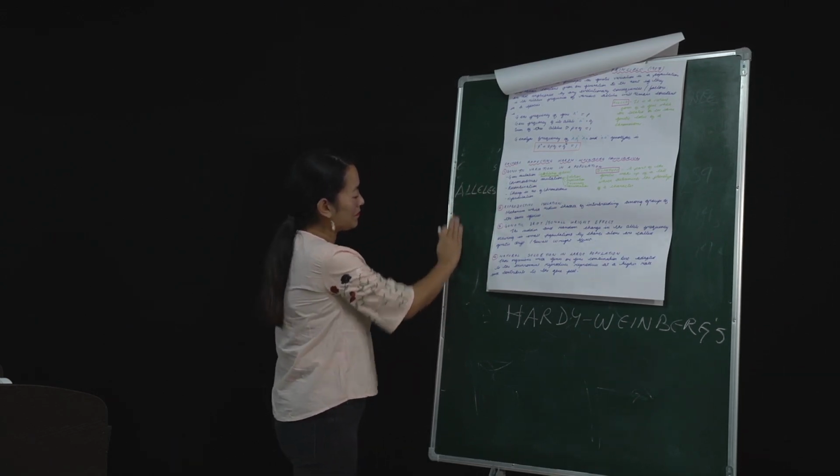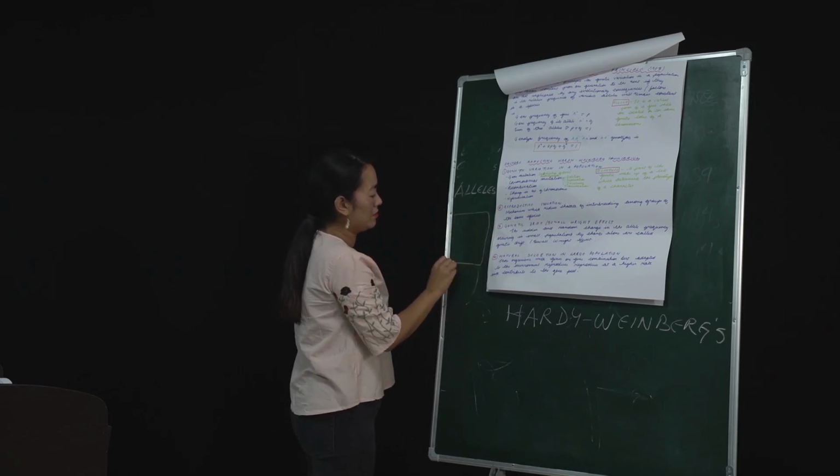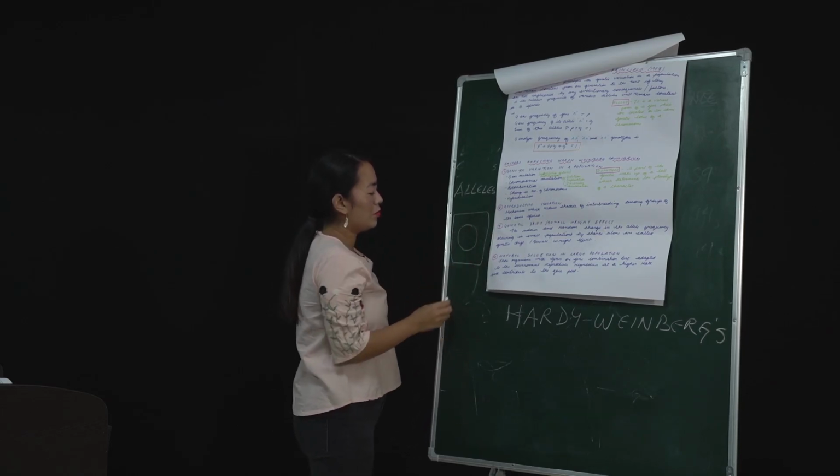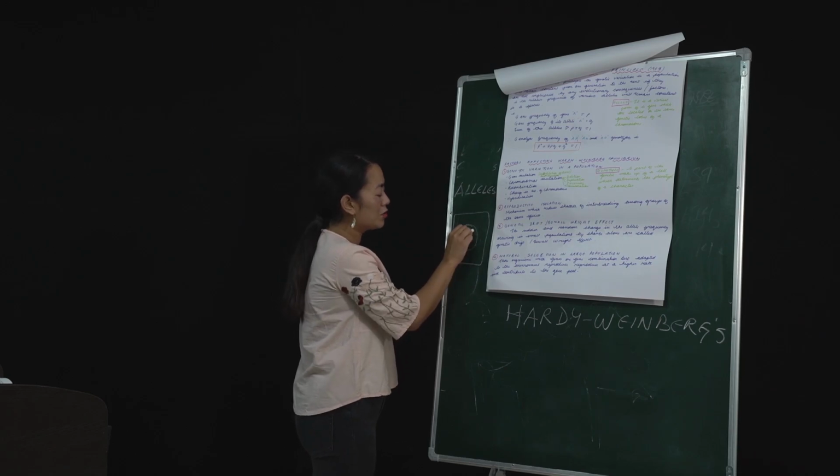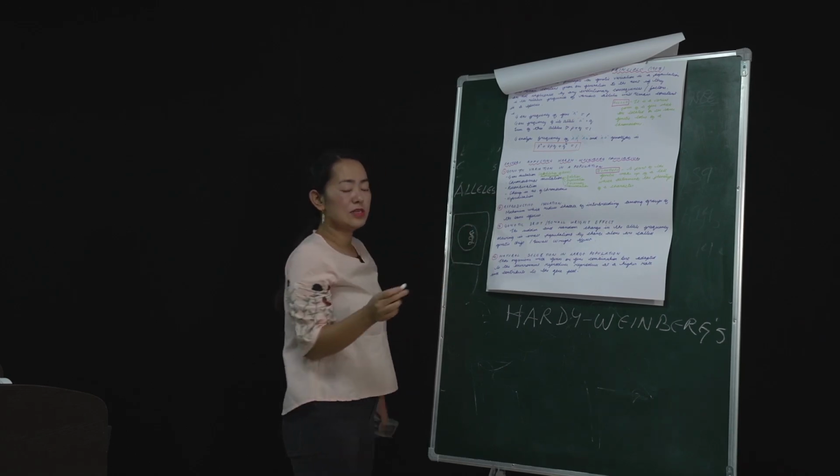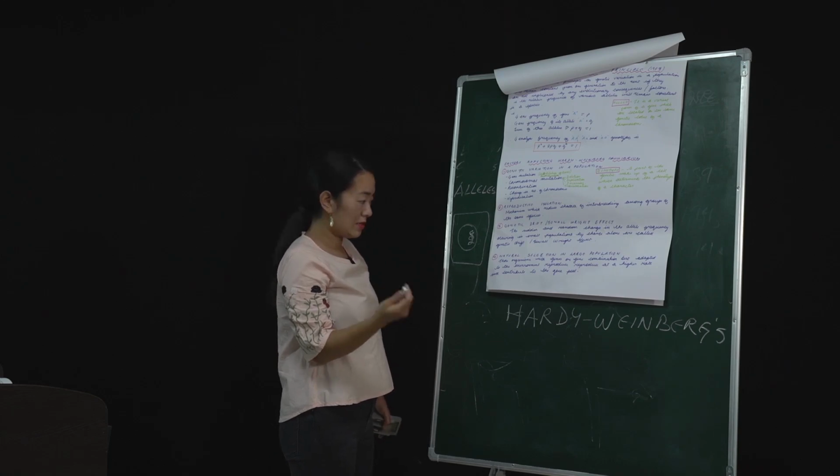The first thing that comes to your mind when you talk about alleles, you know that a cell is composed of the nucleus, right? Inside the nucleus, there are chromosomes present. What is the genetic material of every cell? It is the chromosome.